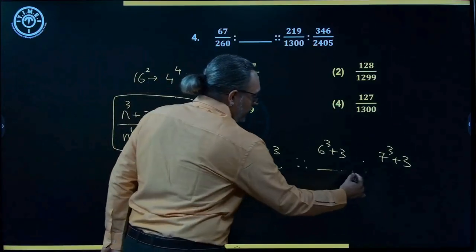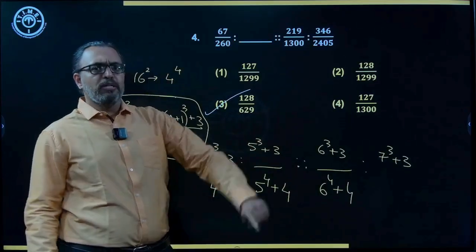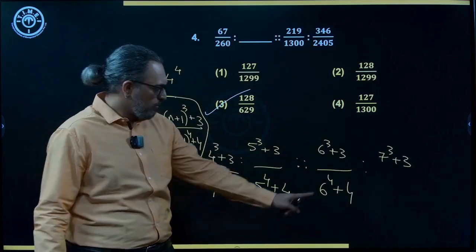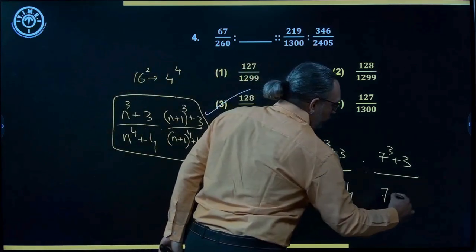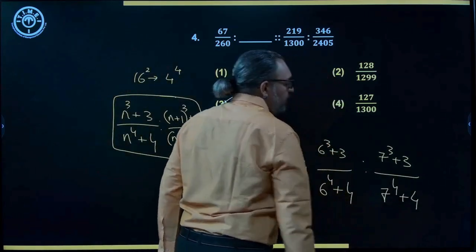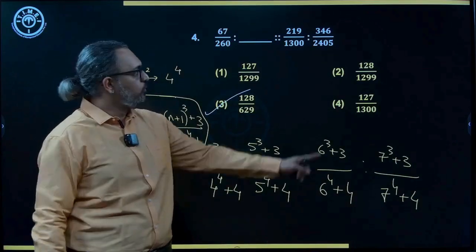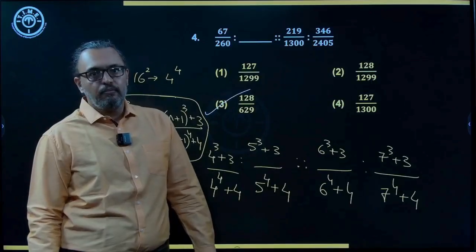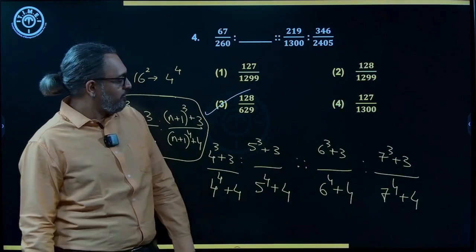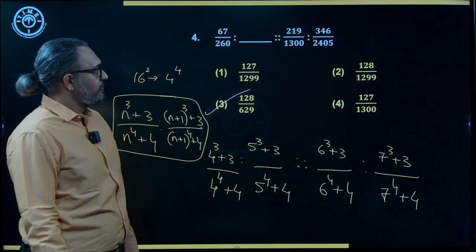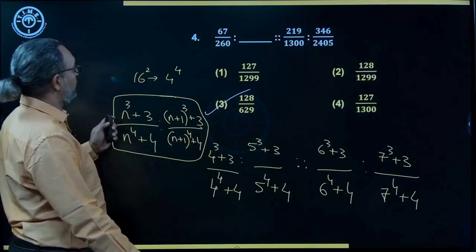So this basically is 6 power 4 plus 4, which is 36 square plus 4. 36 square is 1296 plus 4, 1300. So same way you get 7 power 4 plus 4. 7 square 49, 49 square plus 4. 2401 plus 4, 2405. Okay? Right. Third option. Okay? Then moving on.